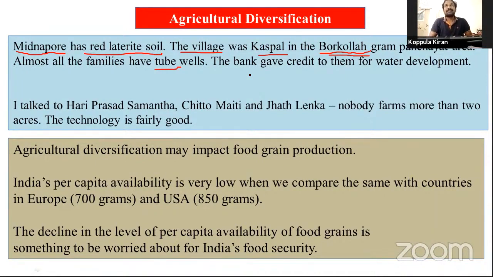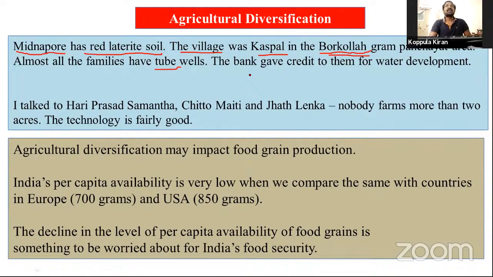Everybody has 3 to 5 cattle, and they are also developing crops. They are cultivating only 2 acres of land, only 2 acres cultivated by these village people or farmers. They are well developed.